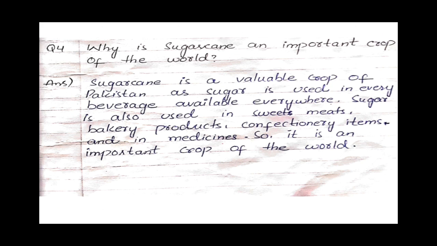Question number 4. Why is sugarcane an important crop of the world? Sugarcane is a valuable crop of Pakistan as sugar is used in every beverage available everywhere. Sugar is also used in sweets. It is also used in sweet meats, bakery products, confectionery items and in medicines. So it is an important crop of the world.